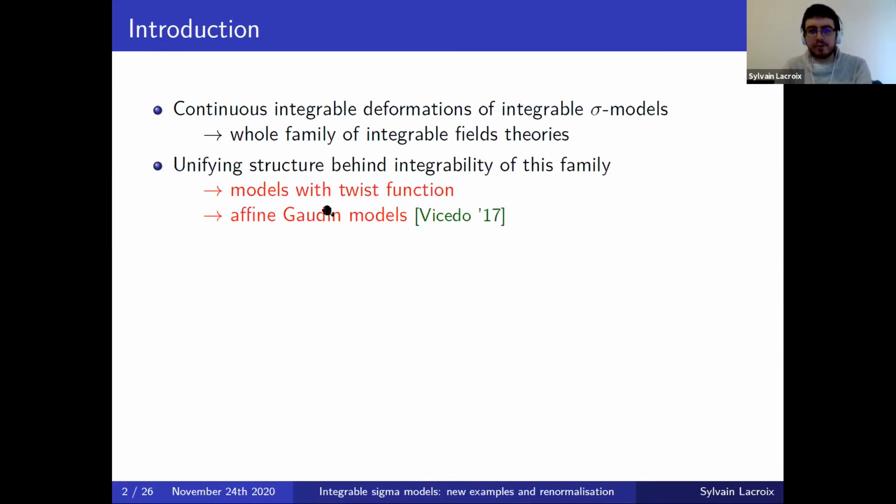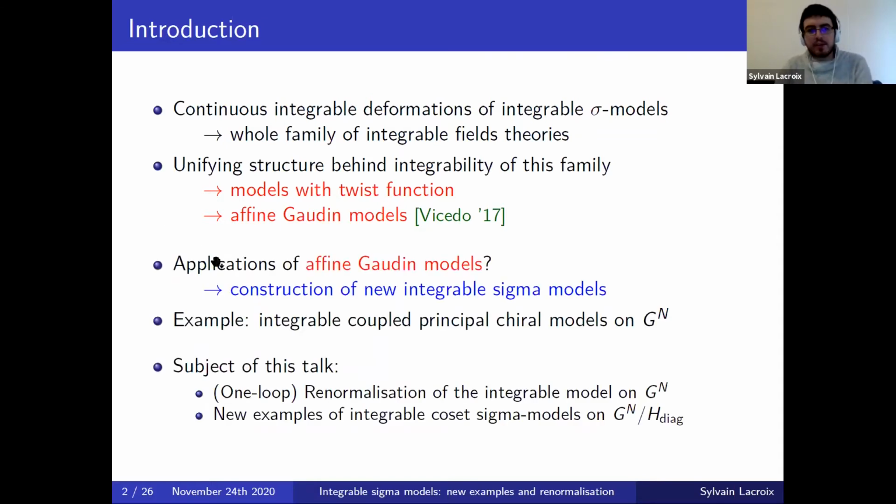And more recently, all these have been reinterpreted as what are called affine Gaudin models, which are related to representation theory of affine Kac-Moody algebras. And so one can wonder what are the applications of having this reinterpretation of all these as affine Gaudin models. Well, the first motivation was actually to gain some insight about some of the quantum properties of these models, but there are also applications, for instance, the construction of new integrable sigma models.